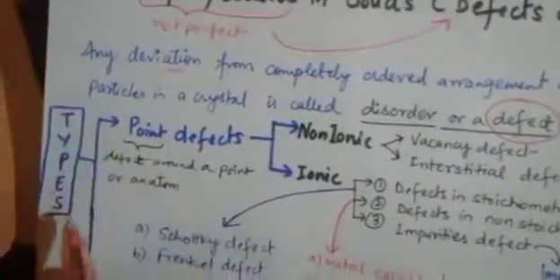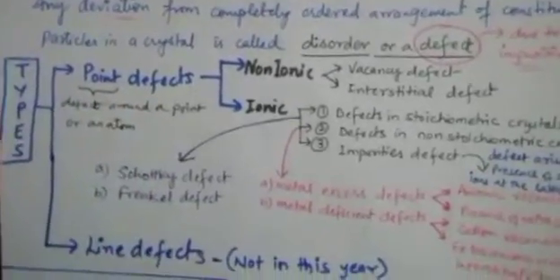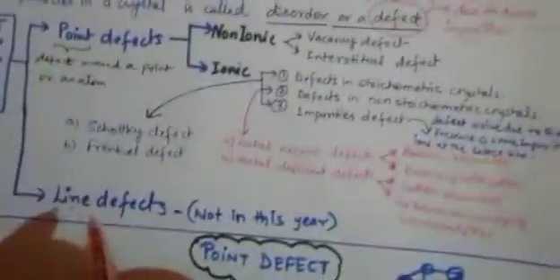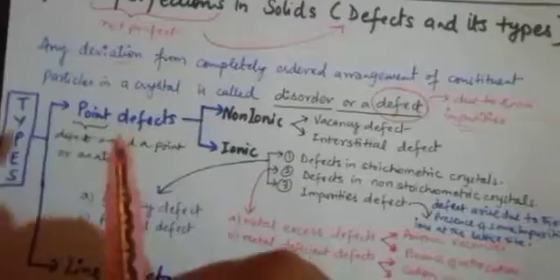We have generally different types of defects. There are generally two types of defect: point defect and line defect. Point defect is when, in a crystal, around one atom there is some defect. Whereas line defect is a defect in a complete line. But this kind of line defect we are not studying this year. Point defect is our focus.